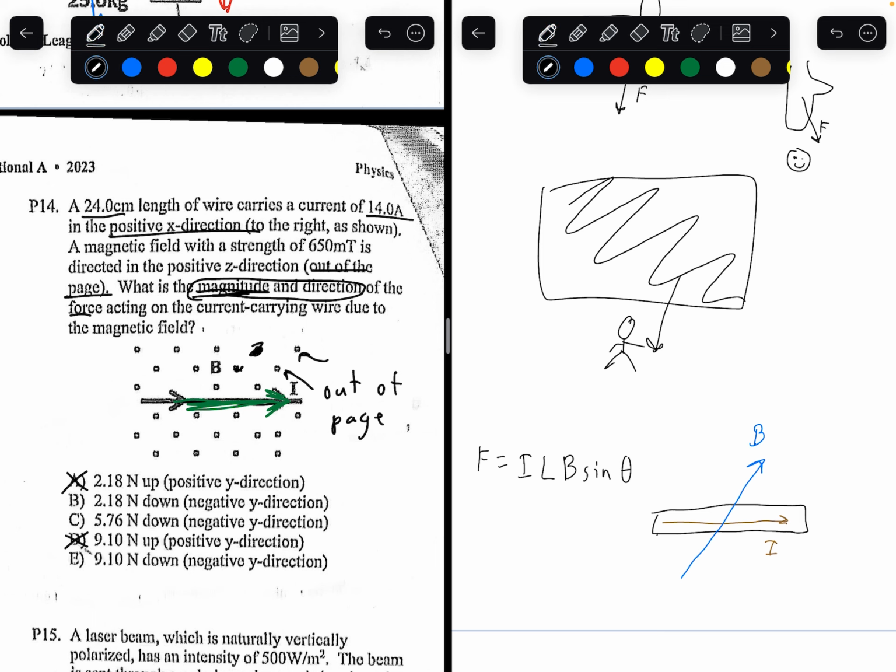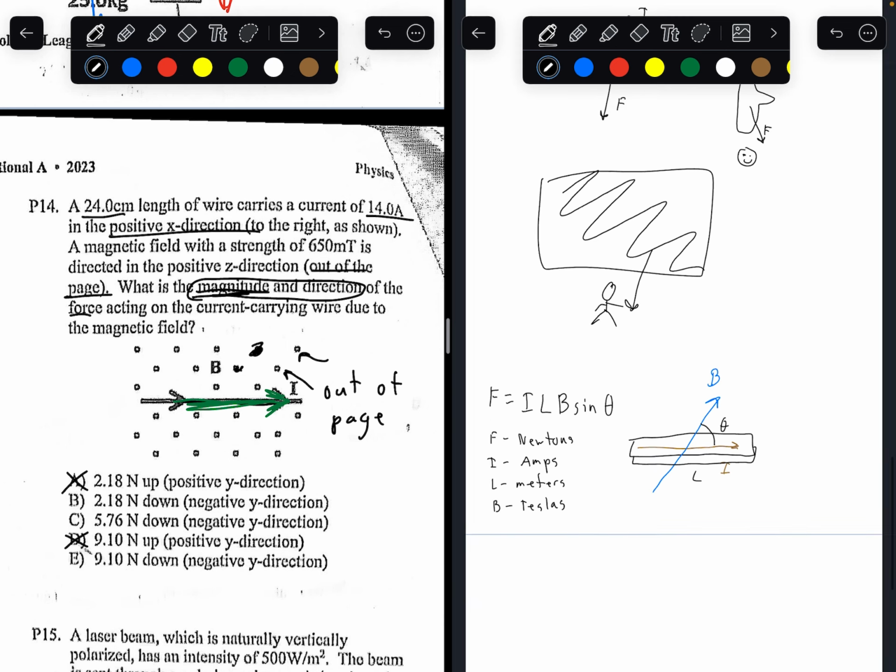The wire has a length L, and the angle between the current and the magnetic field is theta. Those are the variables for this equation. And remember the standard units. So force has to be in newtons. Current has to be in amps. Length has to be in meters. And the magnetic field has to be in Teslas.